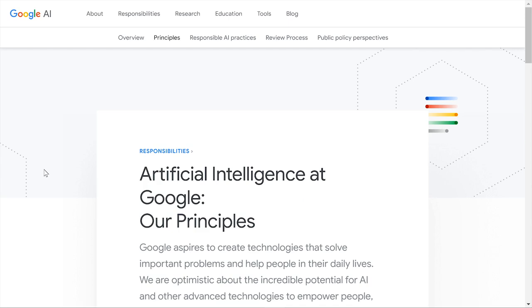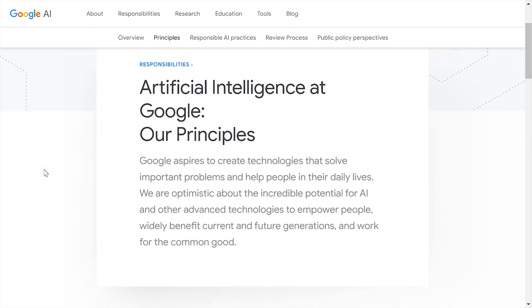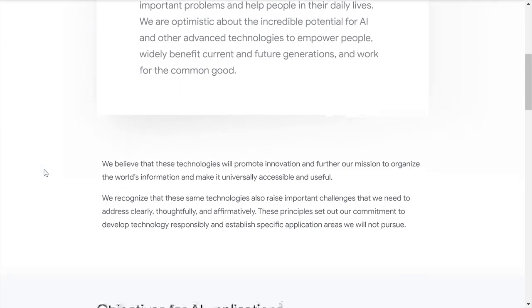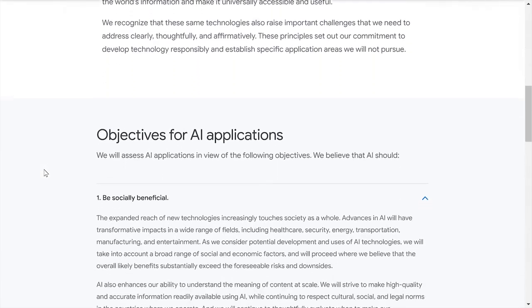Many people and organizations are thinking hard about these challenges and ways to ensure AI is used responsibly. For example, Google has shared principles for building AI that is good for society, unbiased, and safe.